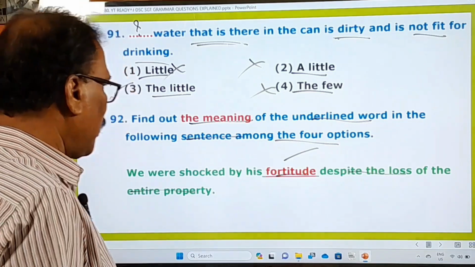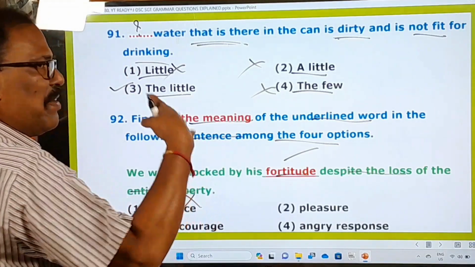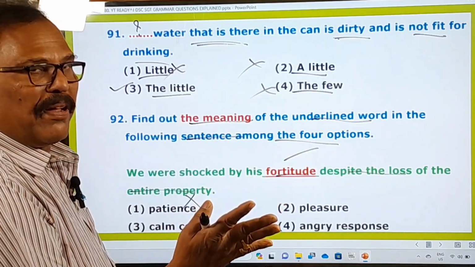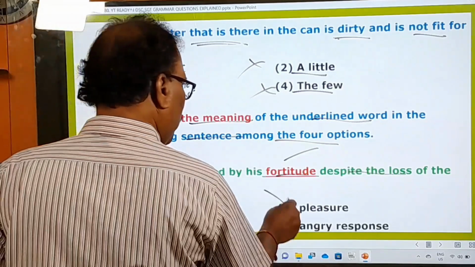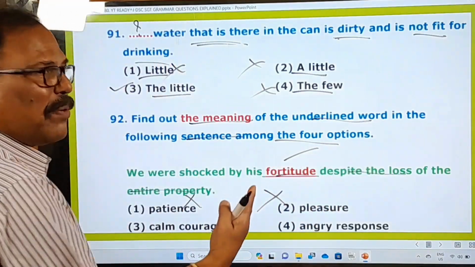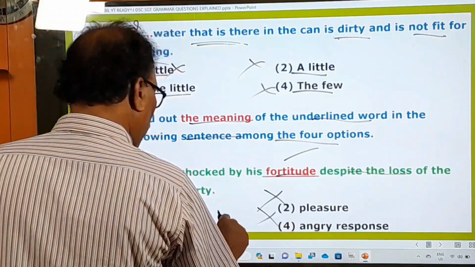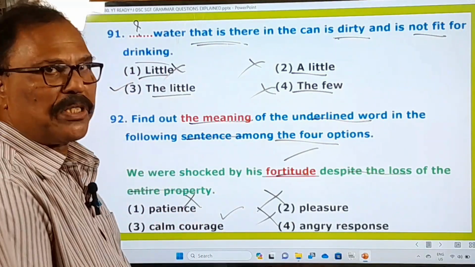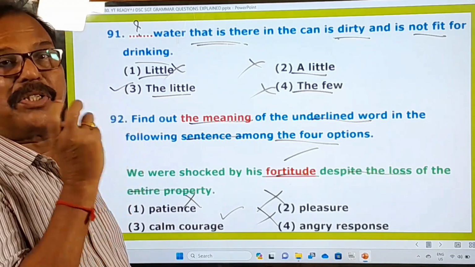Fortitude means what? Here, that is the point, no? Patience, no. When you lose everything, you don't exhibit patience, no. Pleasure, when you are put to loss, will you be in pleasure? And angry response, no. Only calm courage. Fortitude means gunde nibbaramu, gunde nibbarata, fortitude.